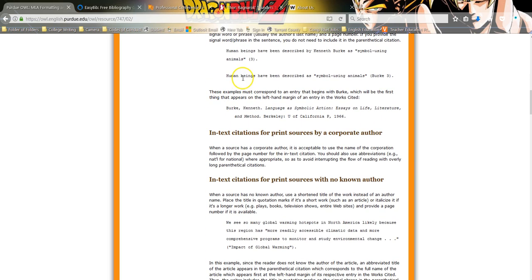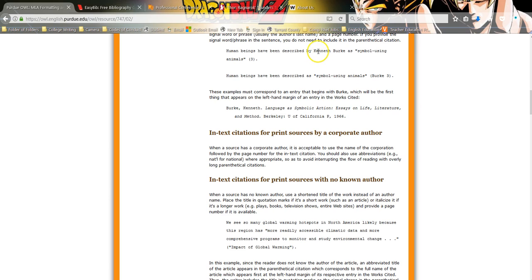So, first things first, I'm going to scroll down a little bit. I want to point out, so here I have a direct quotation that's within a sentence. And let's say this is the only indication that I'm actually using that source in that paragraph. It's not a whole paragraph where Burke is being used. Well, note how it works. Human beings have been described as a symbol using animals. Open parentheses, last name Burke, page number, close parentheses, period.